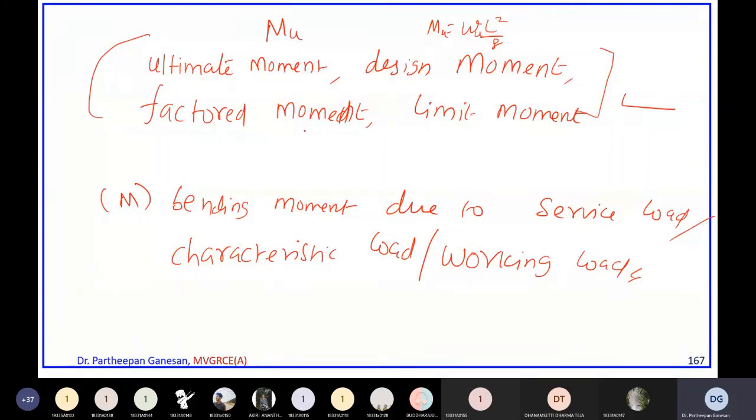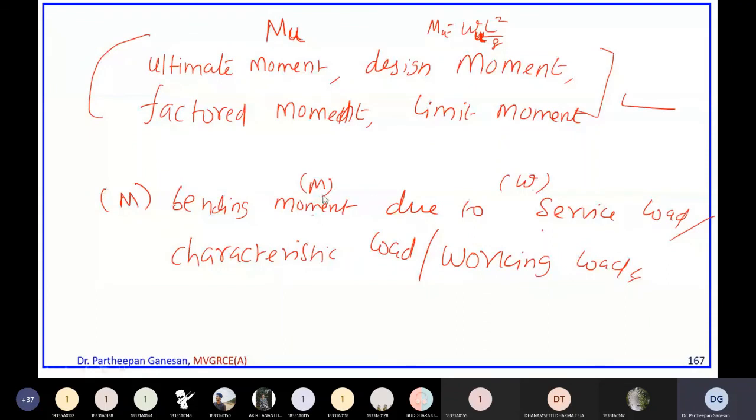So how will you find out? This bending moment M is due to service load or working load W. If you have a suffix U in the load or in the moment, that is the limit state method. If there is no suffix U, that is called the working stress method.